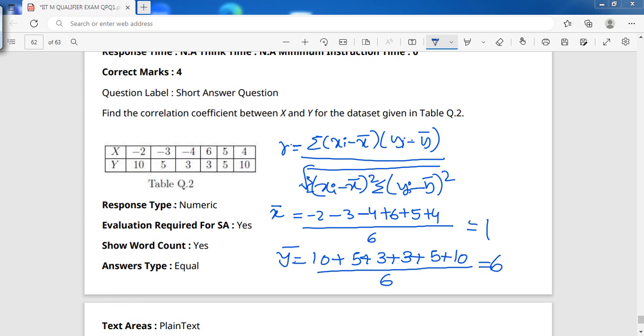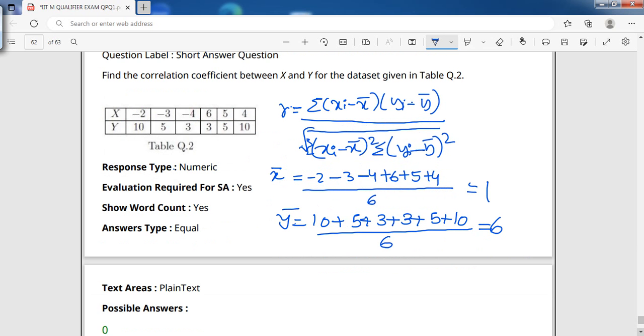The formula is r equals summation of (xi minus x bar) times (yi minus y bar), divided by root over summation of (xi minus x bar) whole square times summation of (yi minus y bar) whole square, where x bar and y bar are nothing but the means. So x bar is minus 2, minus 3, minus 4, plus 6, plus 5, plus 4, sum of the observations by number of observations. Number of observations is 6, so 6 by 6, which is 1. And y bar is 10 plus 5 plus 3 plus 3 plus the remaining y values, by 6. So 36 by 6, which is equal to 6. This is how we have got x bar and y bar.